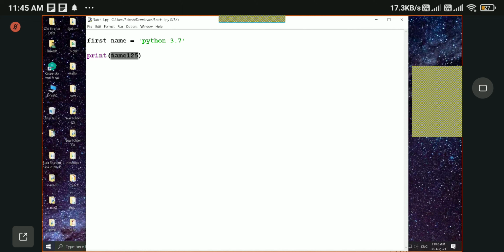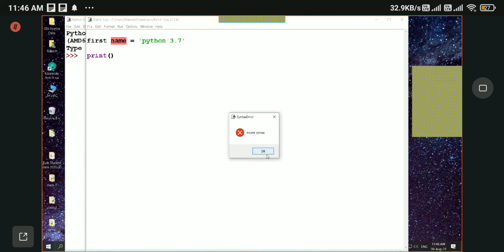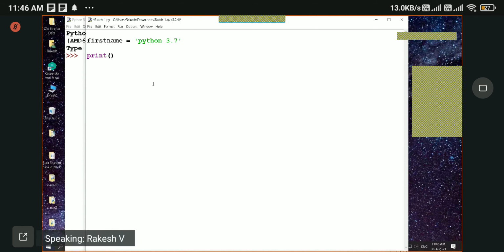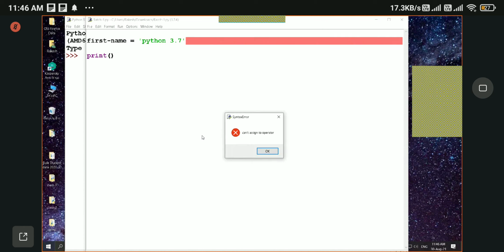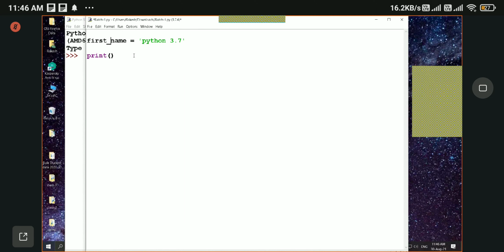Let's run this. See, invalid syntax because there is a space between these two words. Either you can use an underscore, or don't give any space. Not even a hyphen, it won't take even a hyphen. If you try to use a hyphen it will throw an error. Okay, can't assign to operator, right? So you can use an underscore.